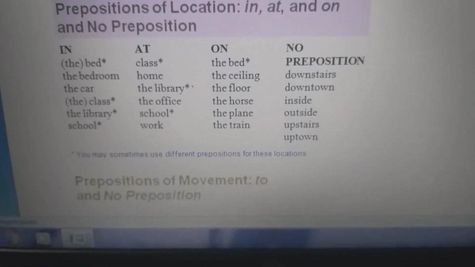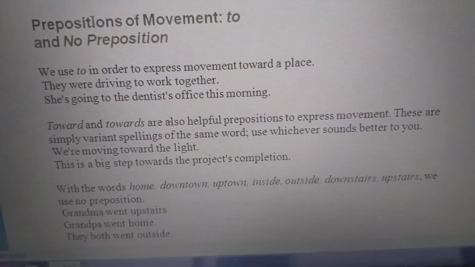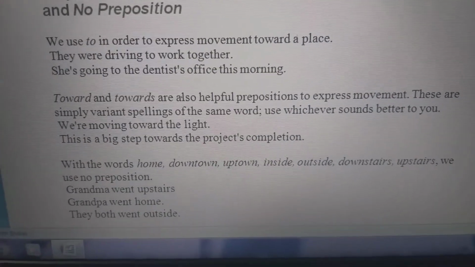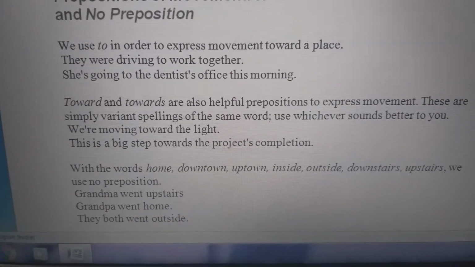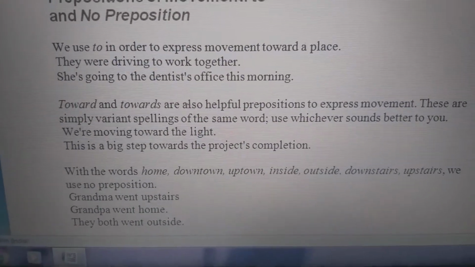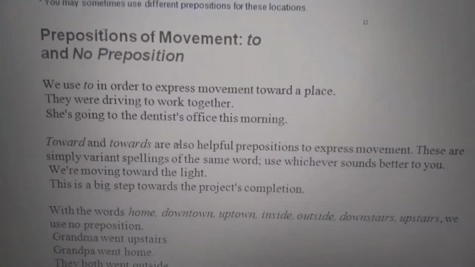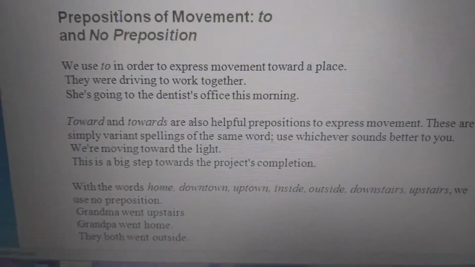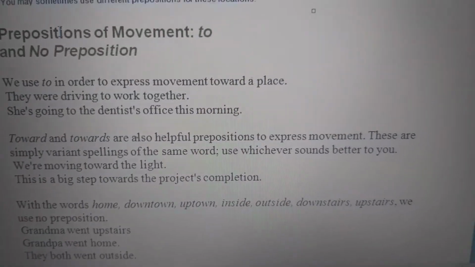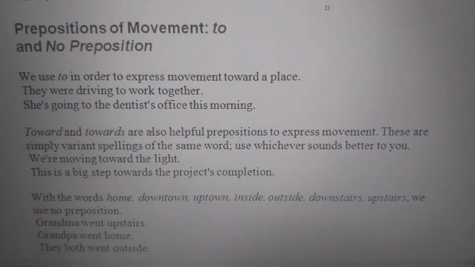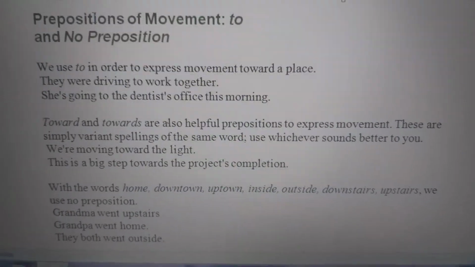Then prepositions of movement, where we use to in order to express movement towards a place. They are driving to work together. She is going to the dentist's office this evening. So here movement is being shown, that they are going towards that side. Toward and towards are also helpful prepositions to express movement. We are moving towards the light. This is a big step towards the project's completion, like that.